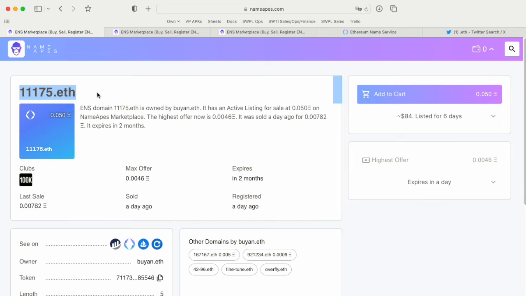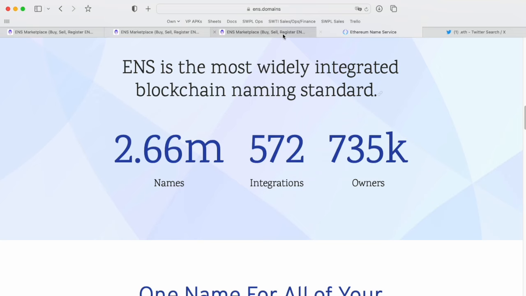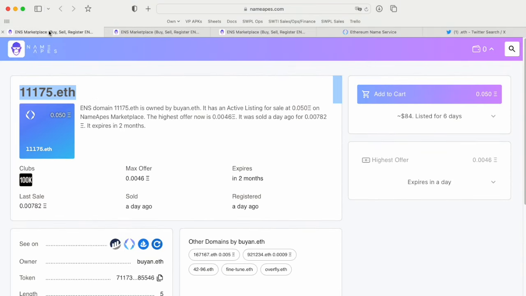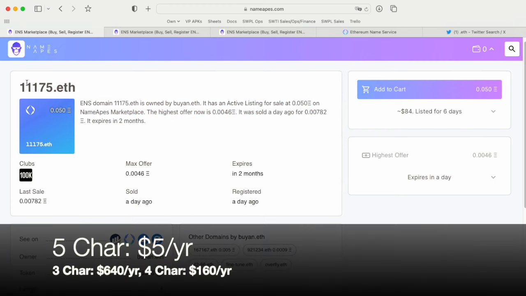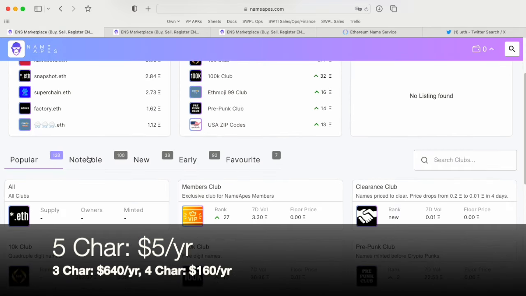And here's the thing about the number of characters in ENS. This is a 5-character name, so that costs $5 a year to register. Whereas if it's a 4-character name, it will cost $160 a year, and if it's a 3-character name, it will cost $640 a year, right? So if you're just getting into ENS, maybe start with 100K. Get one, use it, take a look around, and understand a bit more. And then after that,